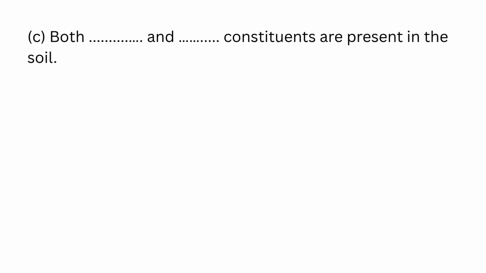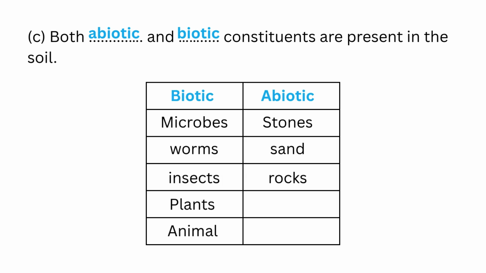Next question. C. Both dash and dash constituents are present in the soil. Answer is, both abiotic and biotic constituents are present in the soil. Examples of biotic constituents are microbes, worms, insects, plants. Examples of abiotic constituents are stones, sand, rocks.